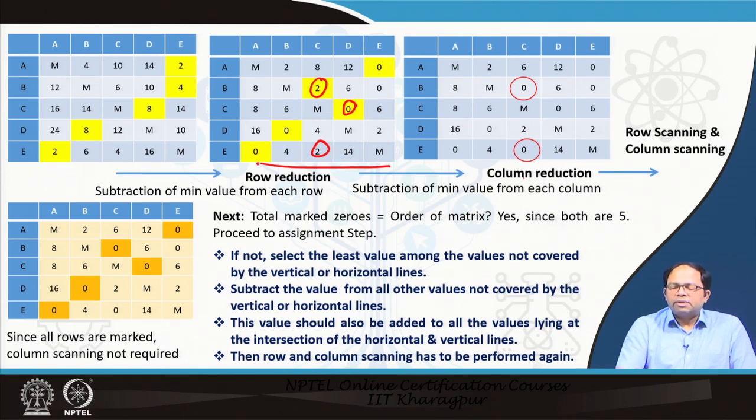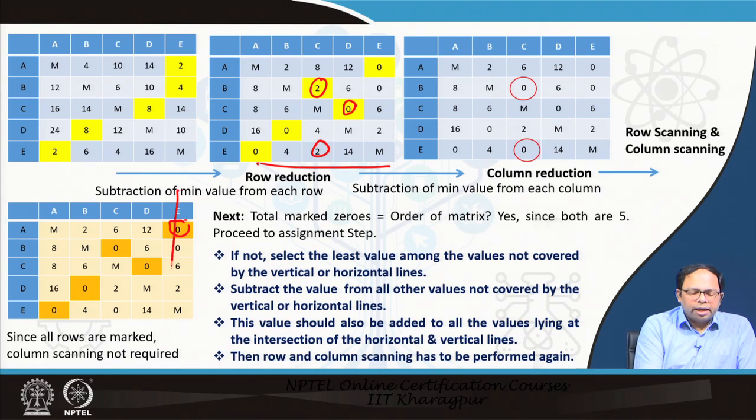So, once we have done this row reduction and column reduction, we have to do row scanning and column scanning. We select the first row, and since we have got a 0 and there is only one 0, we mark it. That is why we have given it a deep yellow color, and we put a vertical line through it. So, that means this row is not looked into.